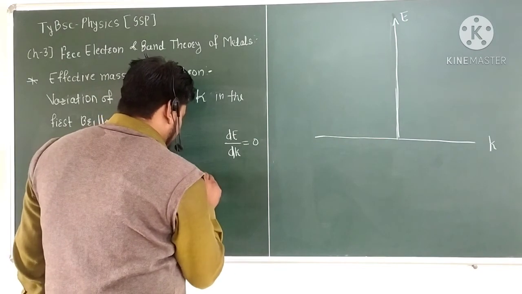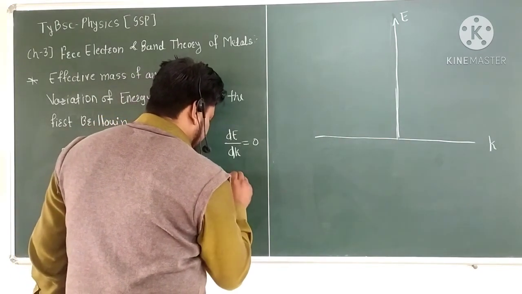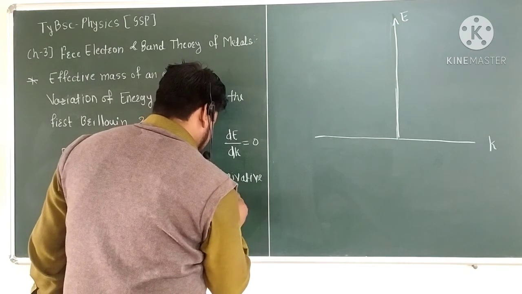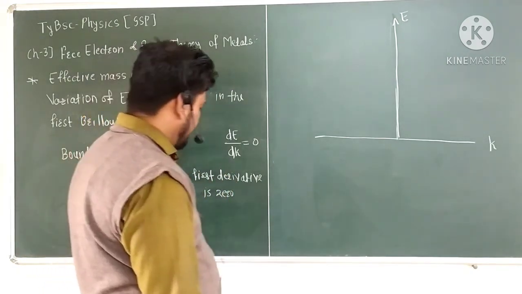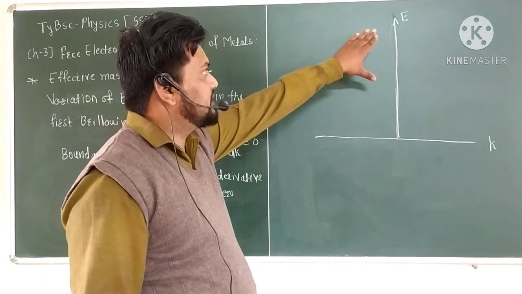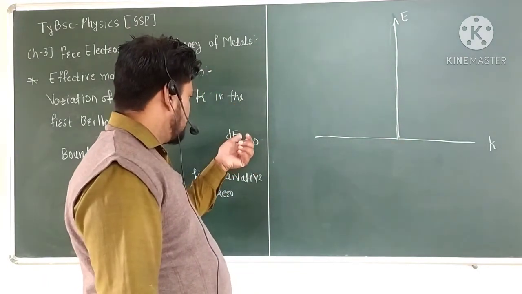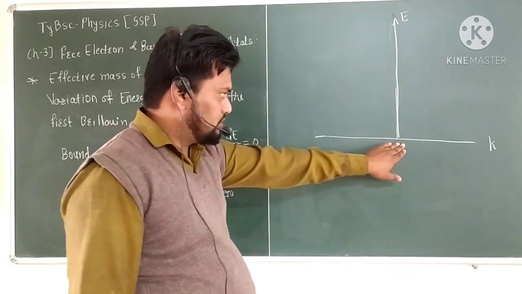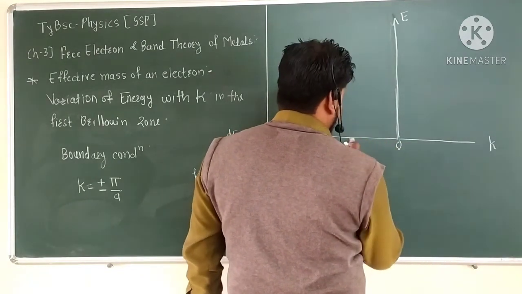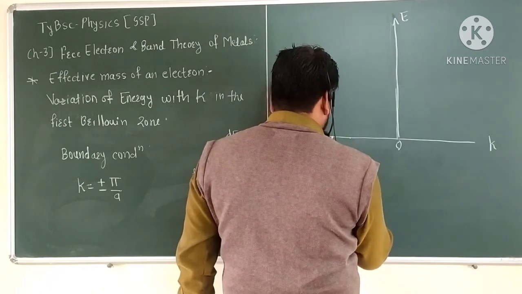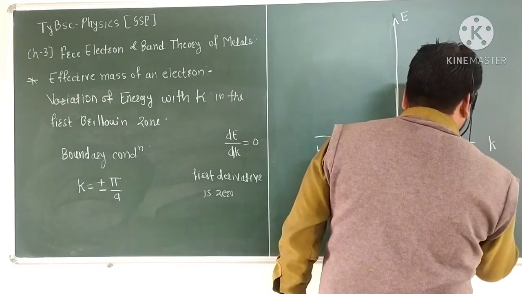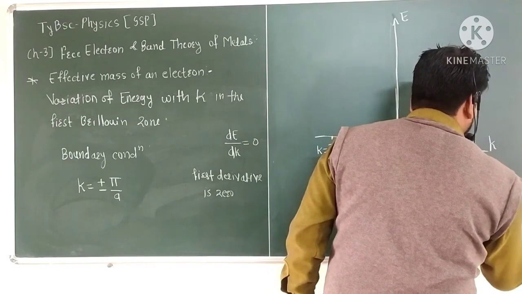In the graph of E with respect to K, where the first derivative dE by dk is 0, that is the origin point, and your Brillouin zone limits or boundary conditions are K equal to π by a, and next K equal to minus π by a.